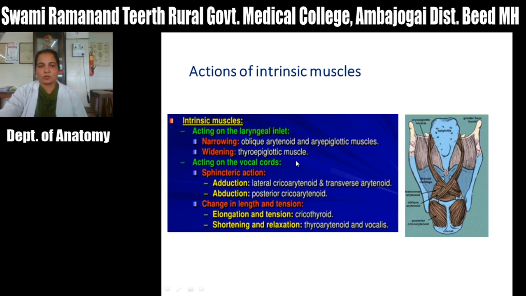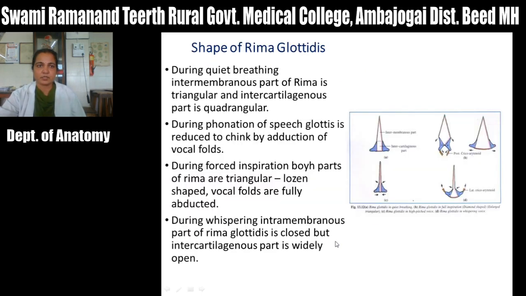Then acting on the vocal cords, that is sphincteric action, abduction and adduction. Adduction is by the lateral cricoarytenoid and transverse arytenoid muscle, and abduction is by the posterior cricoarytenoid. Adduction by lateral and abduction by posterior cricoarytenoid. Then change in the length and tension of the vocal cord: elongation and tension by the cricothyroid muscle, which is present externally, and shortening and relaxation by the thyroarytenoid and vocalis muscle. So these are the actions of the intrinsic muscles in short.